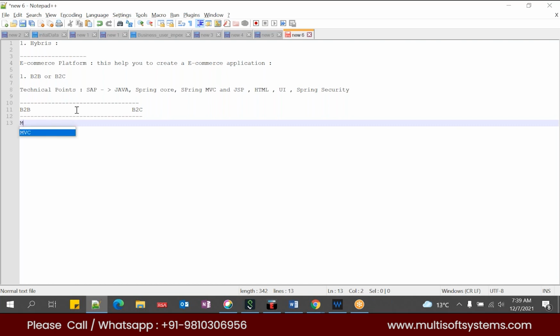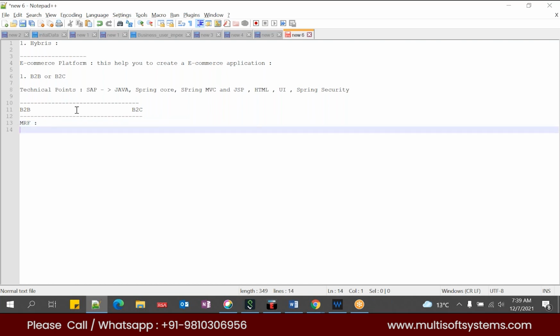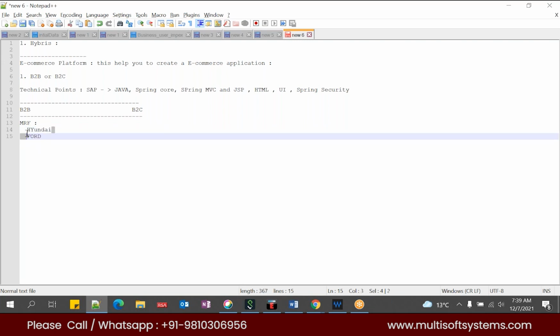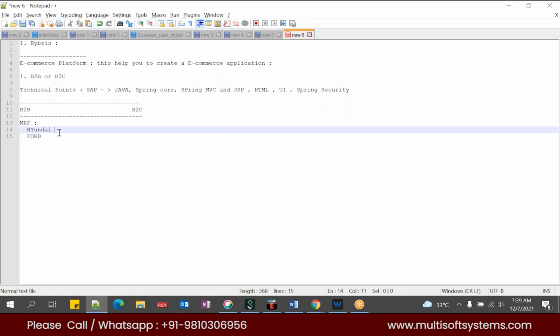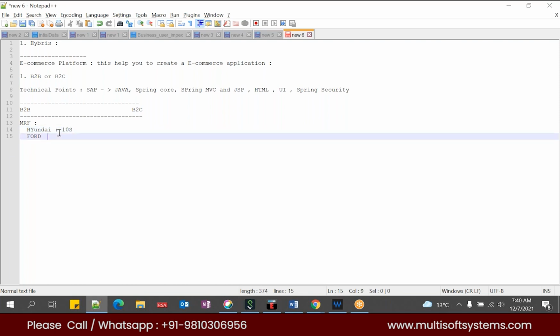So now my portal is the MRF portal. I provide access to Hyundai and I provide access to Ford. When Hyundai logs in to this MRF B2B site, they may see a product and the price of the product is $10. Whereas when Ford logs in and accesses the same product, they may see the product price is $9.